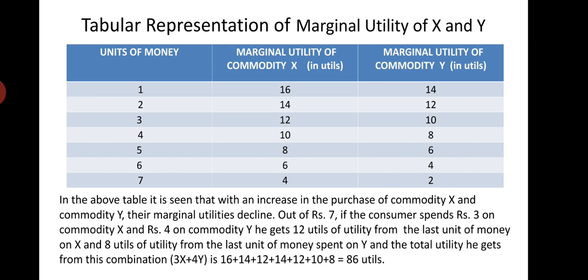It is 8 utils of utility he gets by spending 4 rupees on commodity Y, and 12 utils of utility he gets by spending 3 units on commodity X.